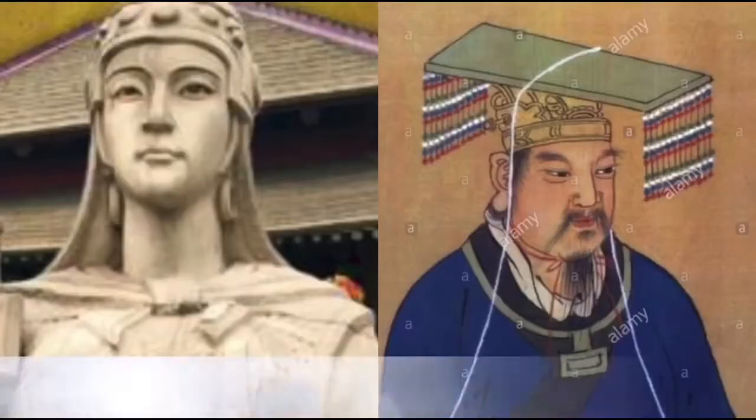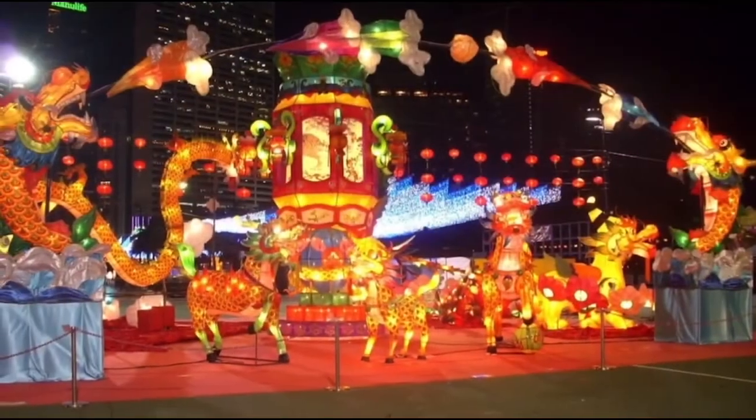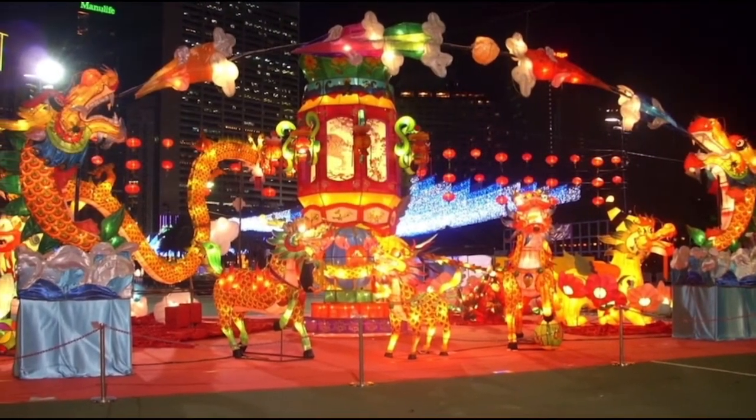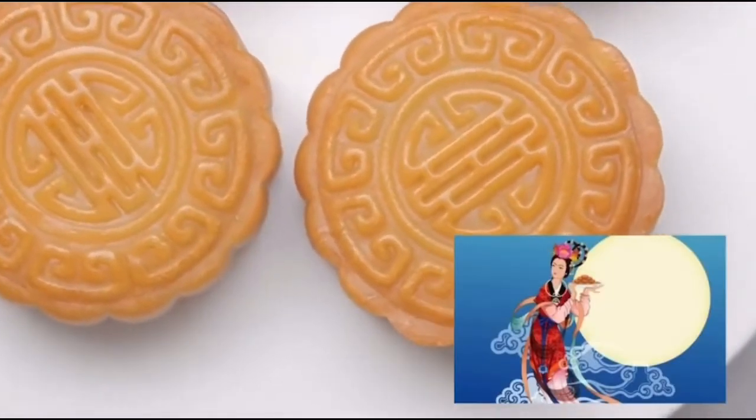Third on our list, moon cake. Time of origin, late Shang dynasty and early Zhou dynasty. Moon cake is a traditional Chinese food for the Mid-Autumn Festival. It is round, which symbolizes family reunion. It is also a sacrificial offering to the Moon God on the Mid-Autumn Festival.